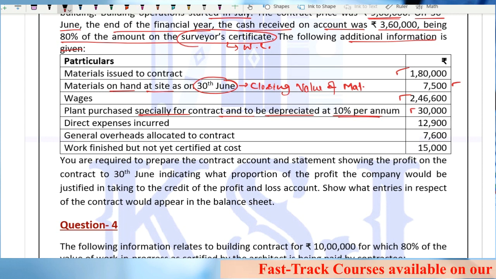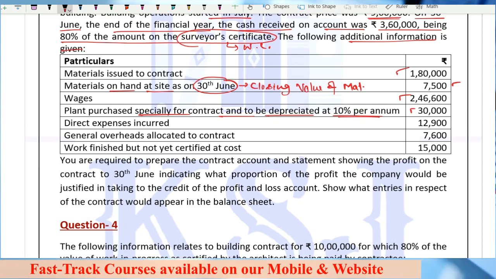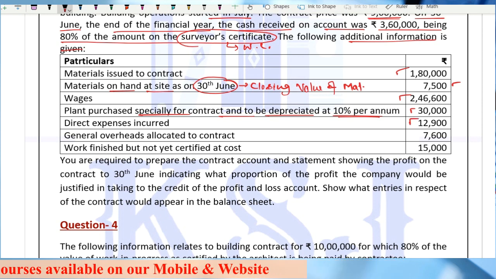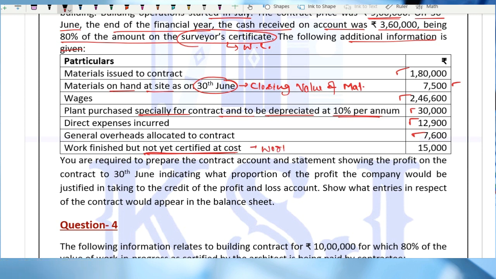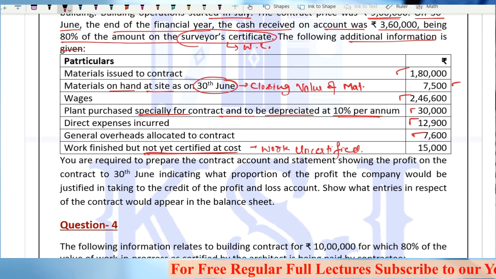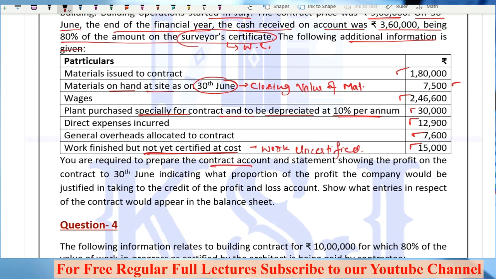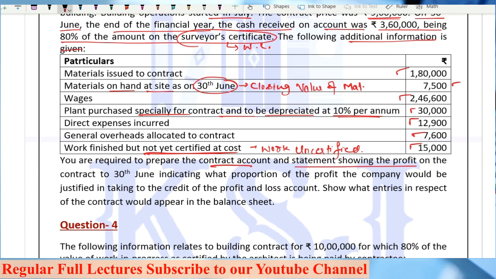This is the value of the plant, and the depreciation to be charged for the year is 10%. Direct expenses incurred is given, general overheads is given, work finished but not yet certified, this is my work uncertified, 15,000. You are required to prepare contract account and statement showing the profit on the contract to 30th June.